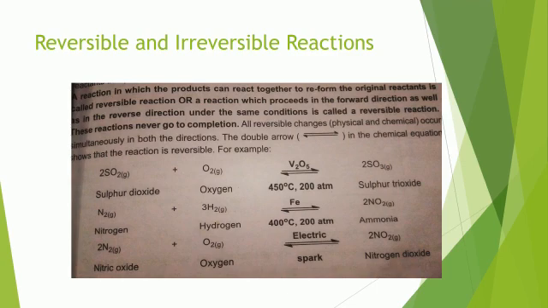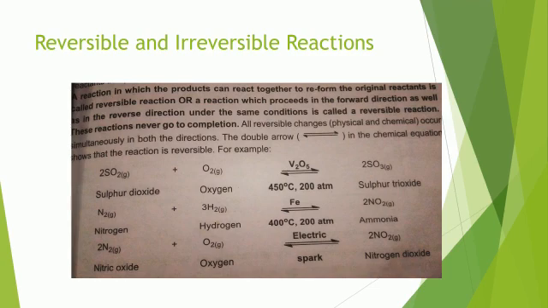For example, formation of sulfur trioxide from sulfur dioxide and oxygen. Sulfur dioxide and oxygen are the reactants, and sulfur trioxide is the product. It is a reversible reaction because as the sulfur trioxide forms, after some time it again converts back into its reactants, that is sulfur dioxide and oxygen.